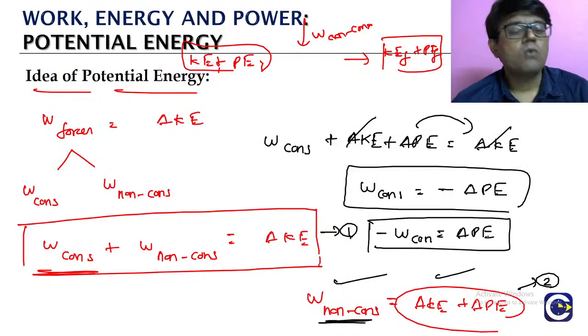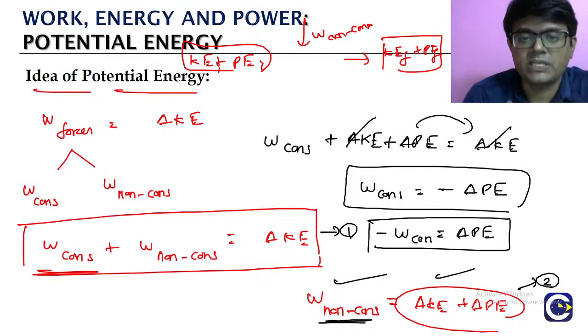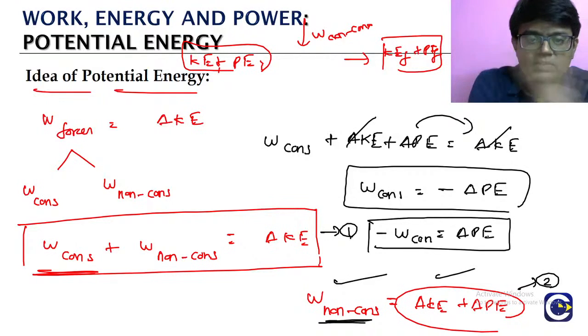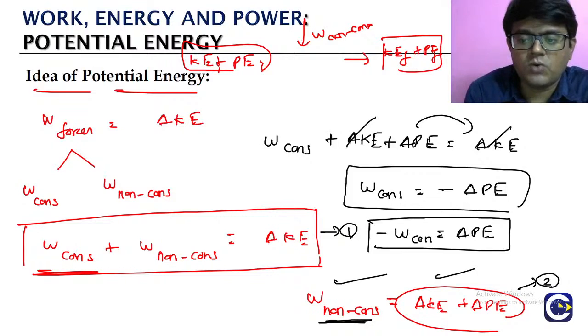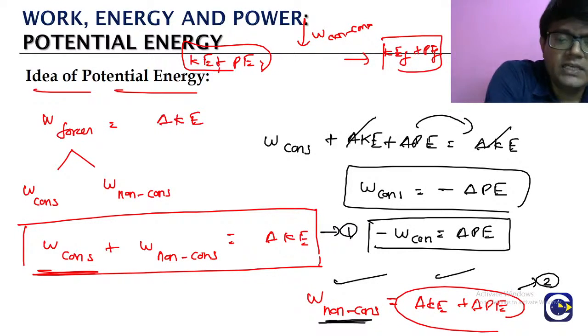What is it? Work done by the conservative force is equal to what? Negative of change in potential energy term. Otherwise we can write it the other way. What is it? Negative of work done by the conservative force is equal to what? Change in potential energy term. We can write it like this. Okay, this is very important. This is how we are defining the potential energy term.